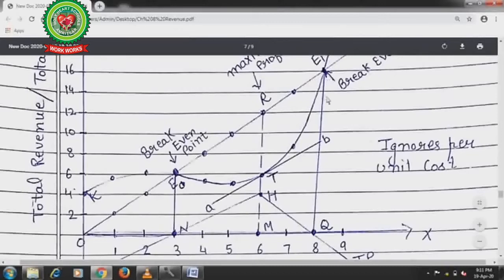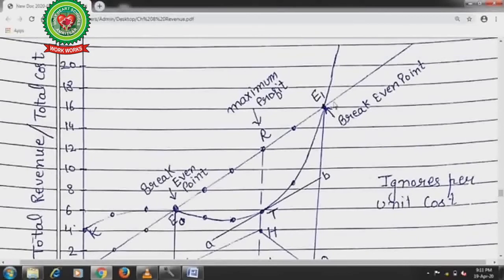Before this discussion, I want to clear one thing. Any producer will produce the commodity and supply it in the market till the point where the revenue with the producer is more than the total variable cost. Total variable cost means the payments given to the variable factors like raw materials and wages. If the total revenue to the producer does not cover the total variable cost, then the producer will not continue with the production. Done.